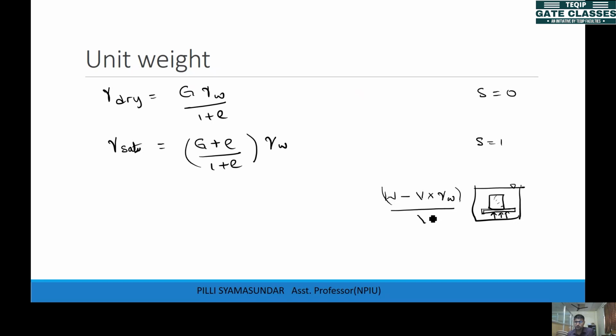If you divide this with volume, then this is what we call submerged unit weight. We also represent it with gamma dash many times. So this is what we call submerged unit weight.